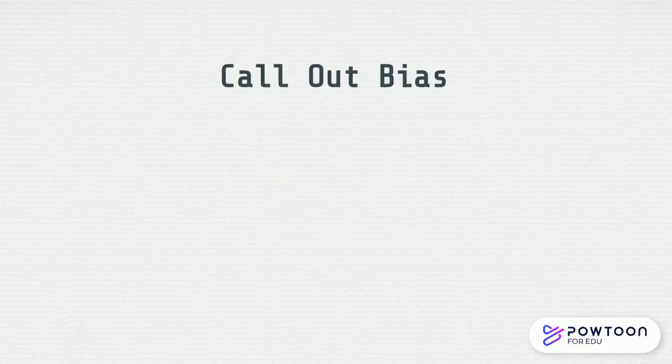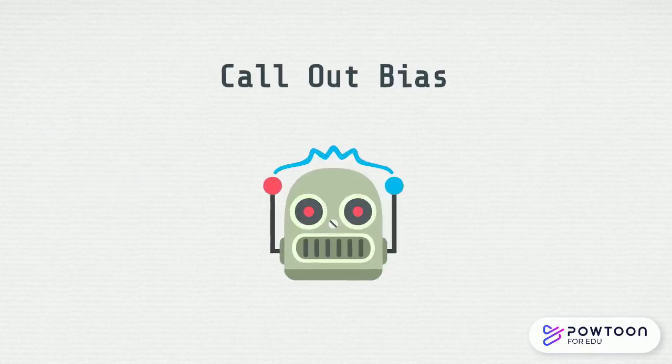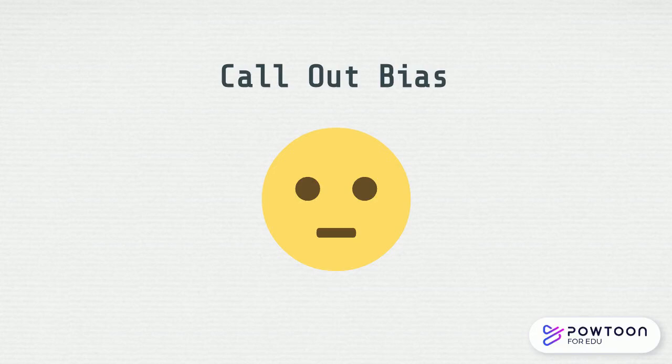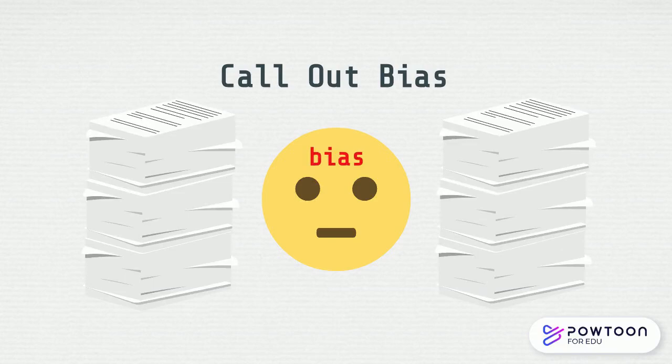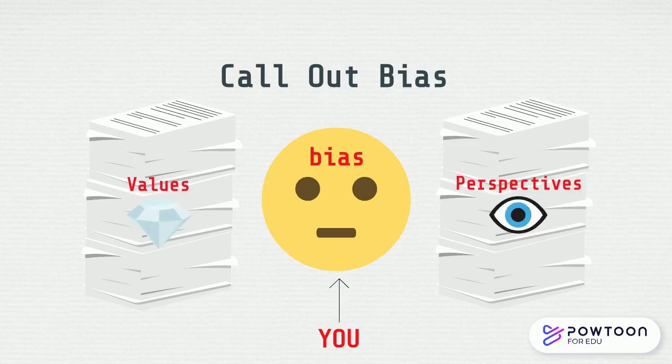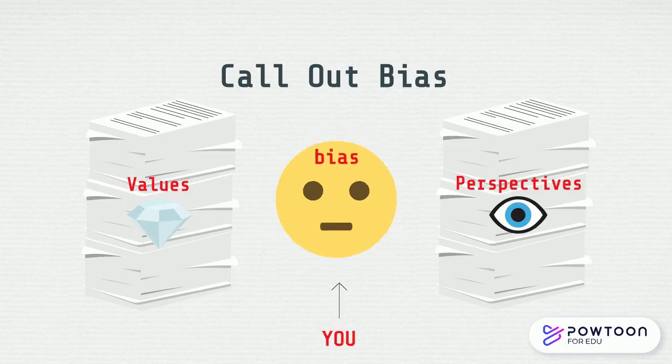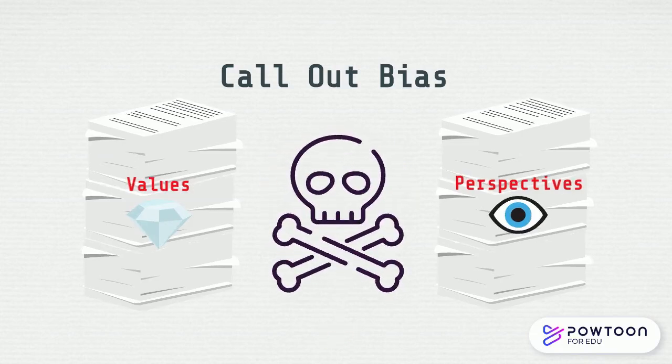Call out bias. Artificial intelligence is not neutral. It can reproduce bias reflected in the large language models and historical data that train the algorithm. You might also be biased in how you interpret and use the results. Consider what values and perspectives are represented. Could it cause harm to a particular group of people?